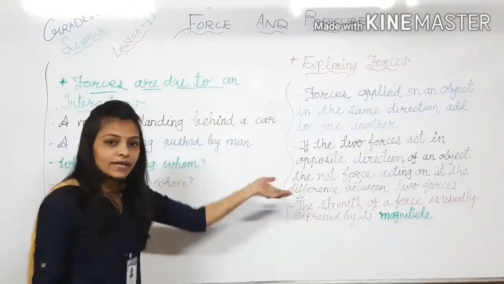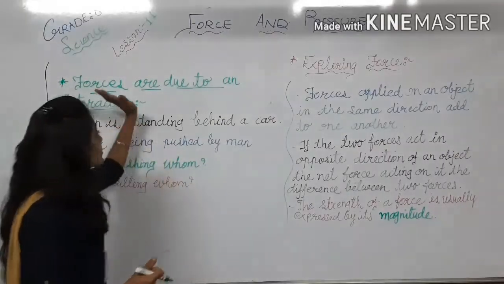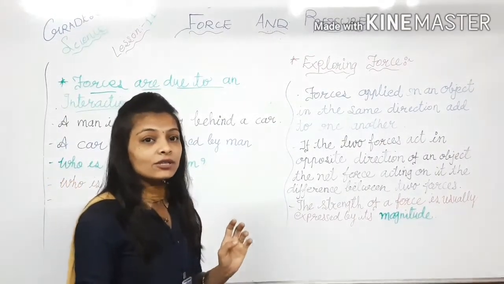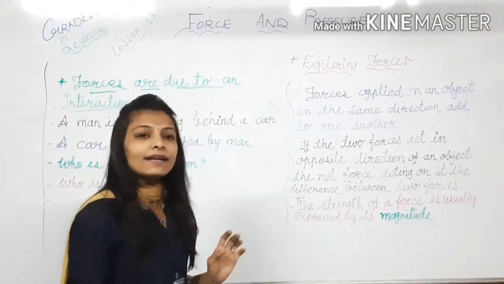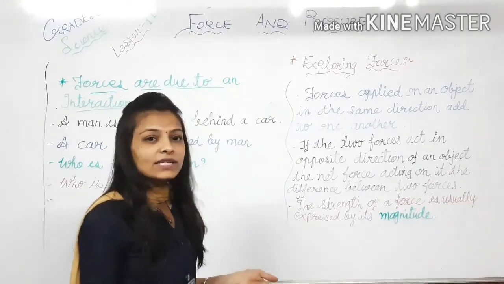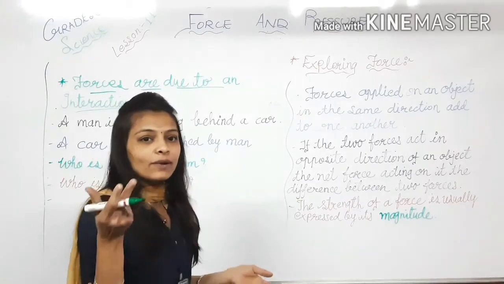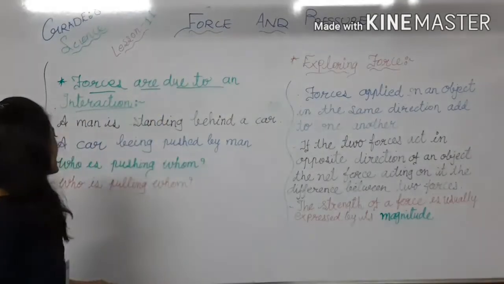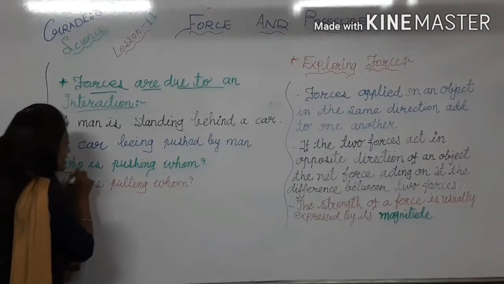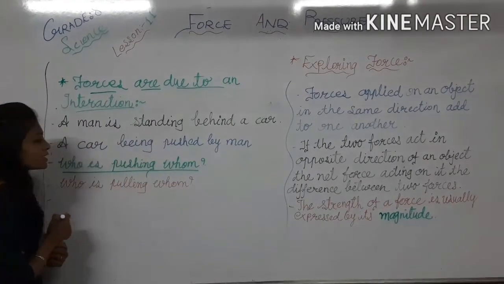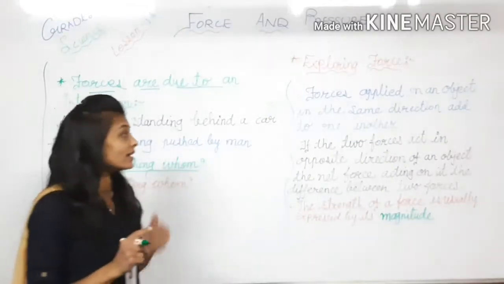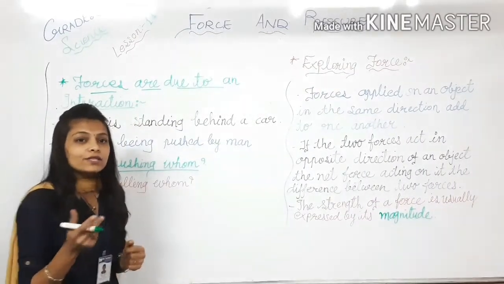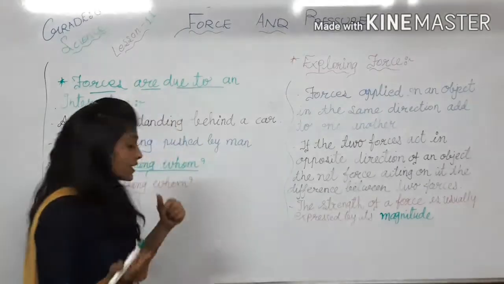You can see in the pictures also that you have to come into contact, you have to interact with another object to apply the force. ऐसे खड़े रहने से force apply नहीं होगा. ये जादू की छड़ी नहीं है कि ऐसे चला दिया और force apply हो गया. You have to interact with the object only. In the next figure, one question is given here. Who is pushing whom? In that picture, two girls are standing there. Can you identify who is pushing whom?